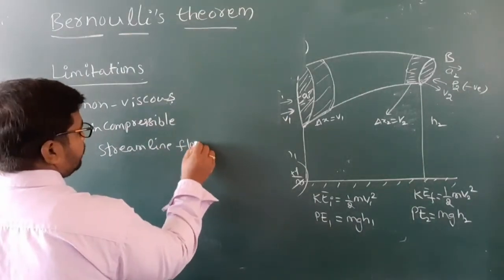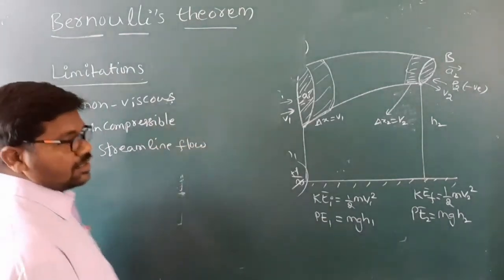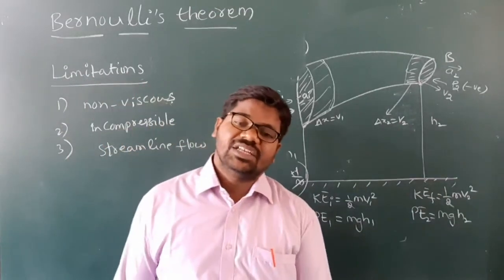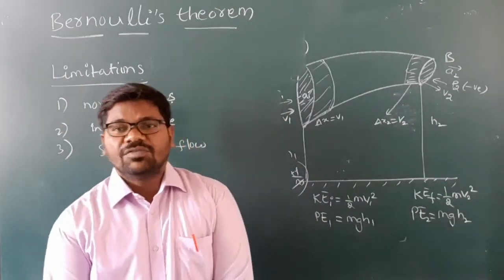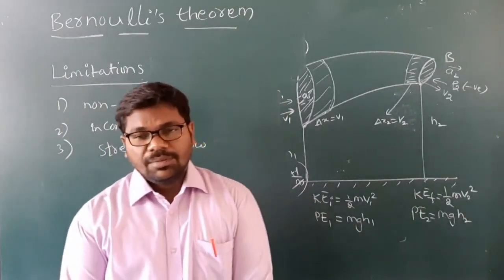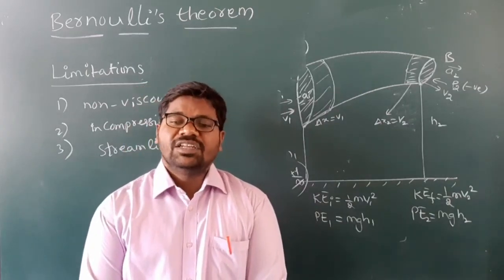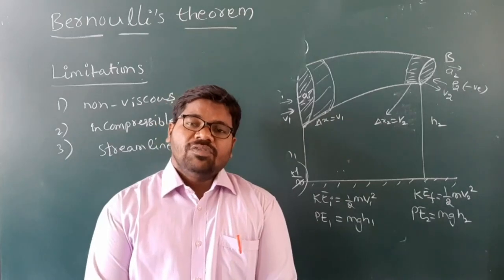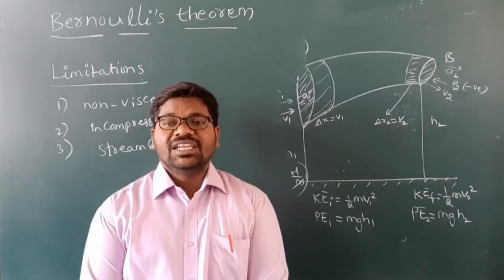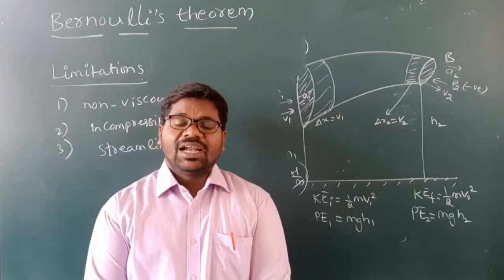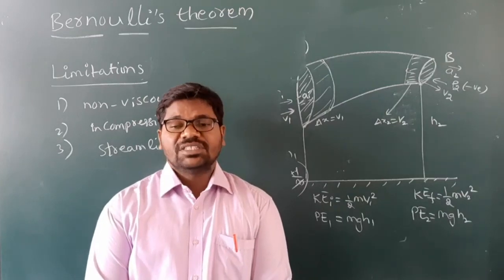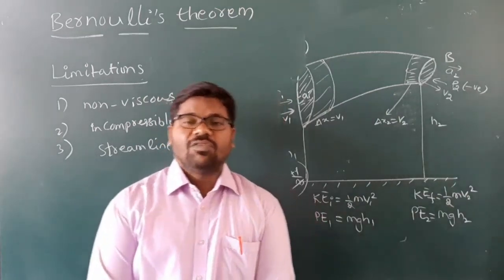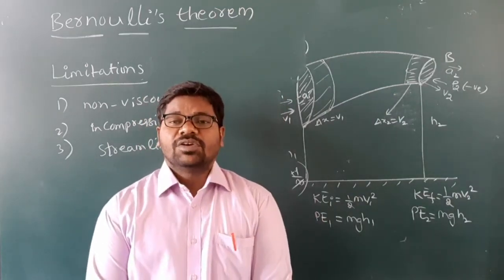So these are the limitations of Bernoulli's theorem: it is applicable for zero viscous or non-viscous fluid, the fluid must be incompressible, and it is applicable for streamline flow. Okay, my dear children.